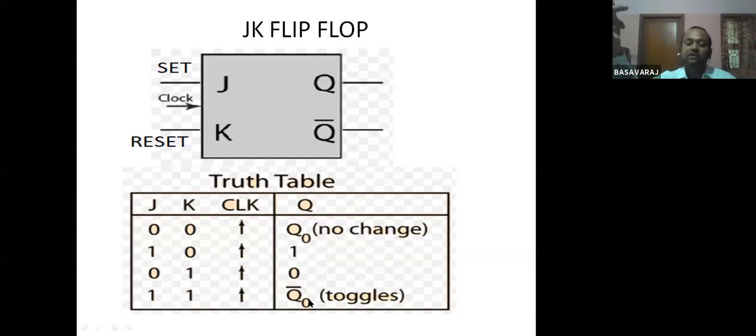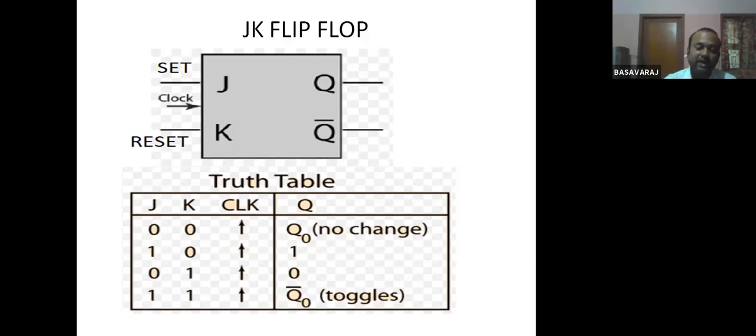If the previous state of Q is 0, Q will become 1. If the previous state of Q is 1, it will become 0. It will start toggling. So let us assume that Q is equal to 0 in the previous state, J is equal to 1, K is equal to 1. Q will become 1, the complement of the previous state.